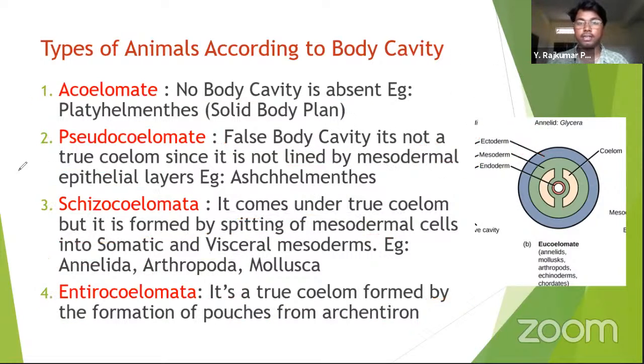Let's learn further, and before going further, let me explain again. Acoelomata, there is no coelom. Pseudocoelom means it's a false coelom, right? Schizocoelom means it is a true coelom but is made by splitting of mesodermal cells. And enterocoelom means it is formed by the pouches from the archenteron. So there are four kinds of animals basically.